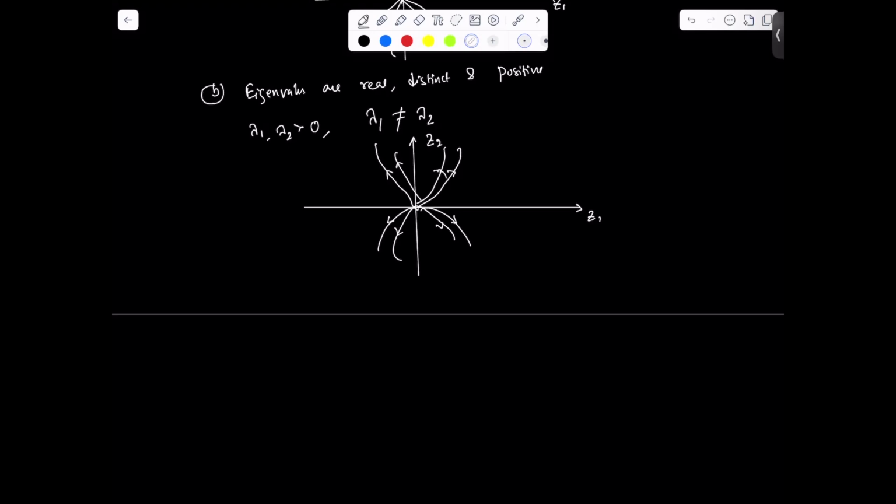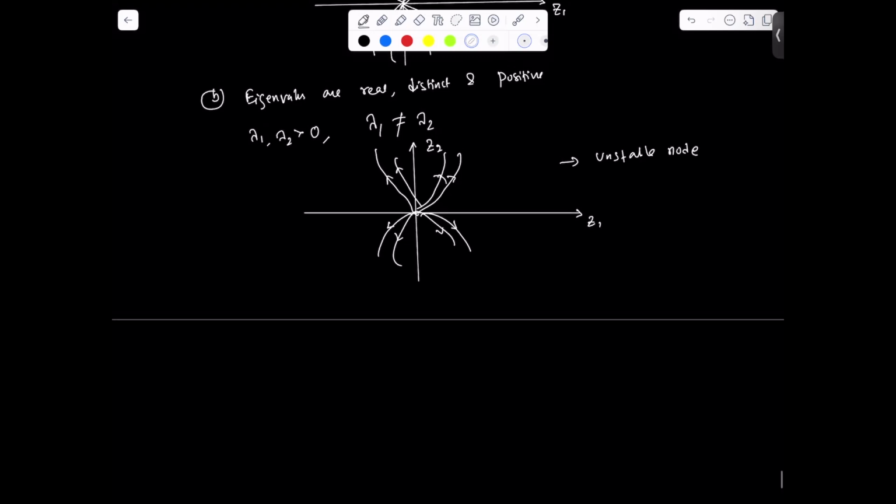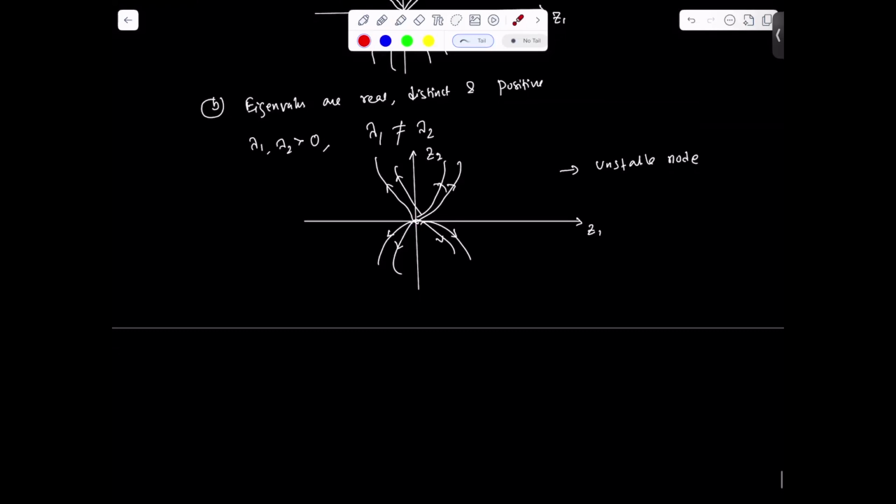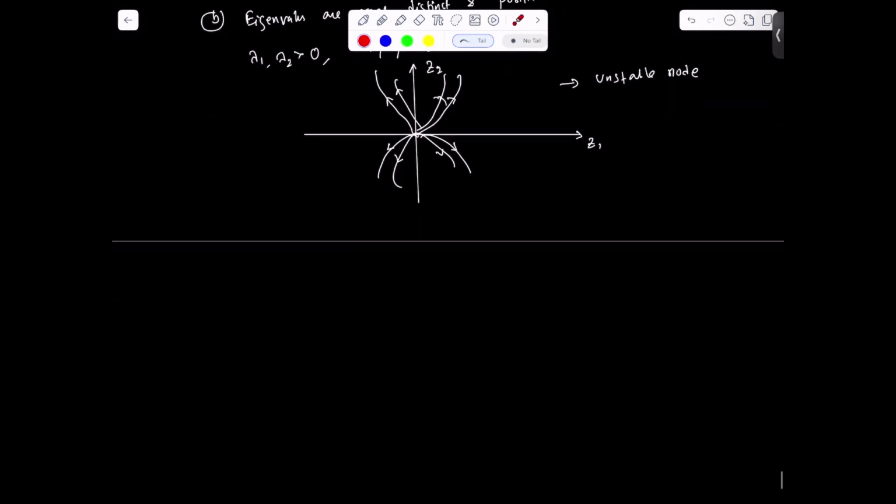So we call this an unstable node. If the trajectories are like this, then it is called a node. If it is converging to 0, then it is a stable node. If it is diverging from 0, then it is unstable. It is not converging to 0, that's why it is unstable.